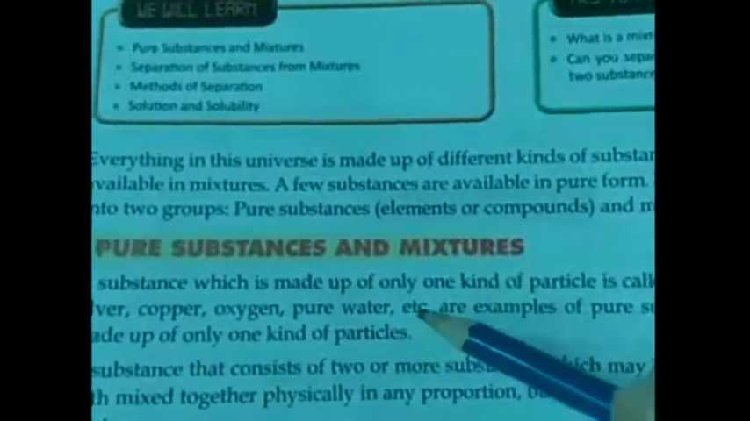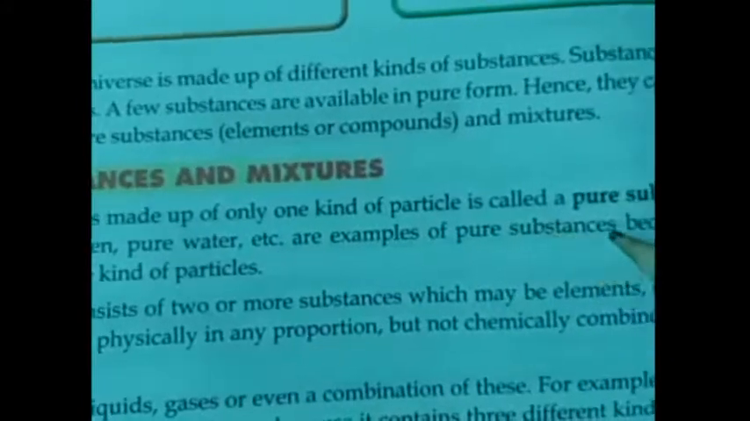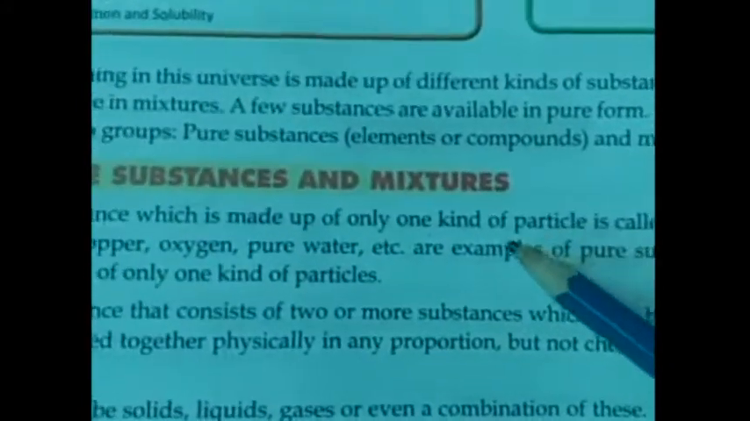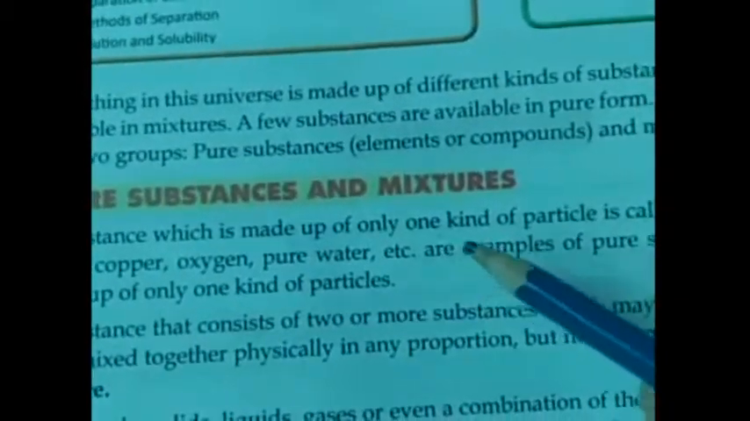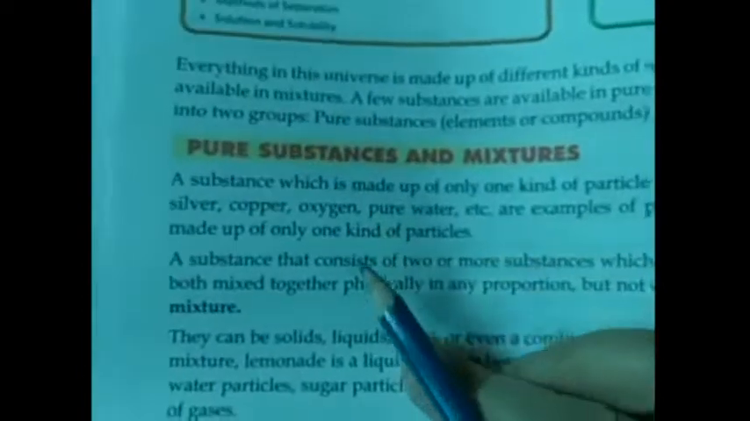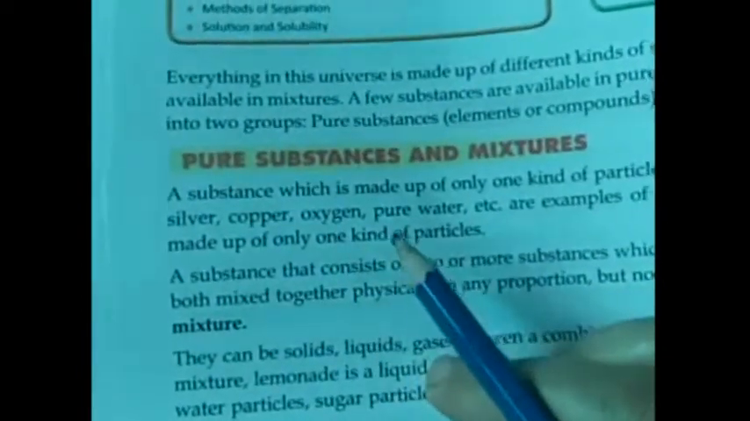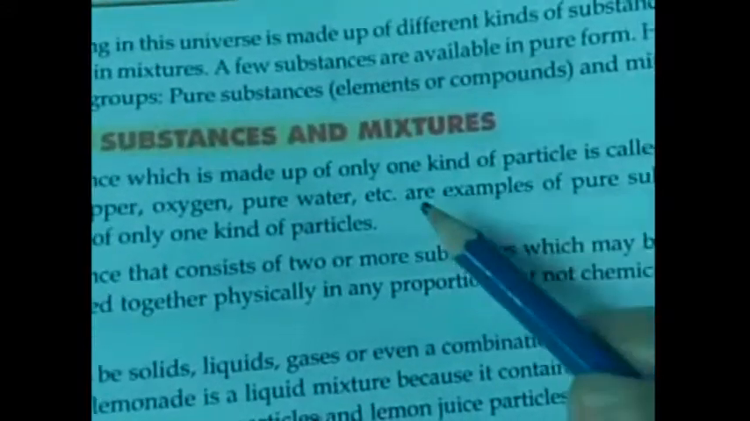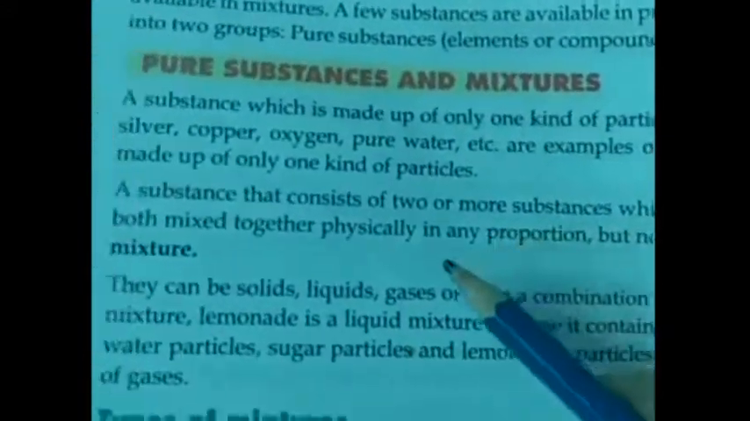A substance which is made up of only one kind of particle is known as a pure substance. So pure substance means a substance which is made up of only one kind of particle. For example, copper, oxygen, silver and pure water. So these are pure substances.